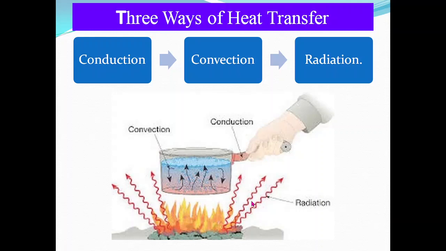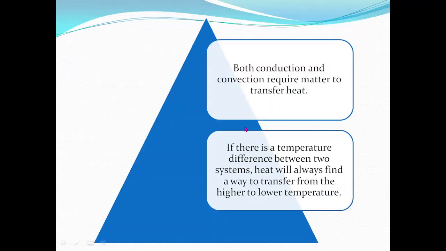Whereas you standing nearby the pot, you also feel the heat or hot, and that is due to the heat energy is carried to you in terms of the waves, and that process of heat energy transferring from one place to another place, that is named as the radiation. So these are the conduction, convection, radiation, three modes of transfer of heat.